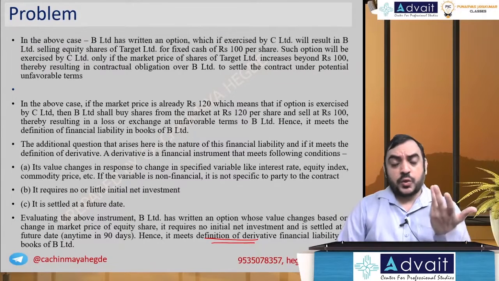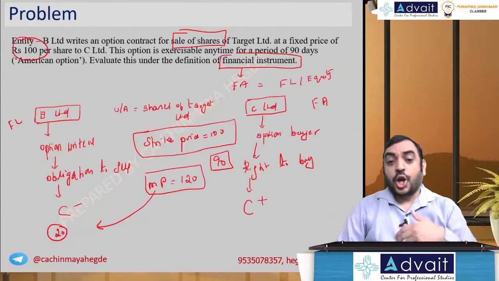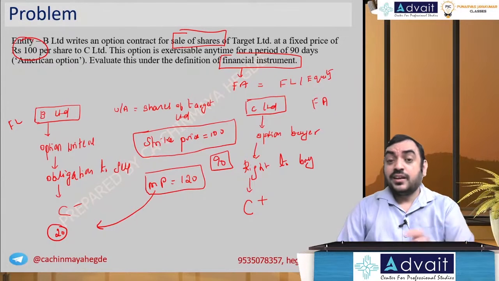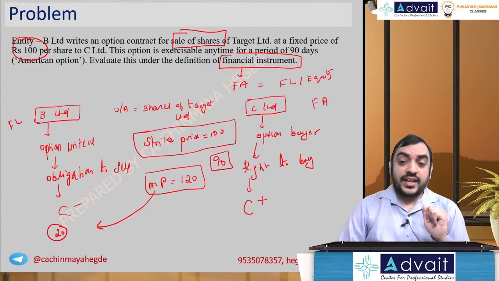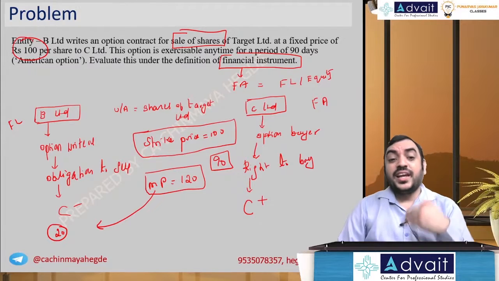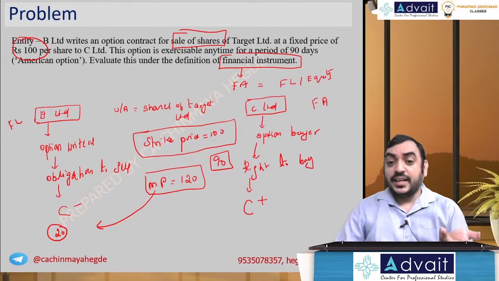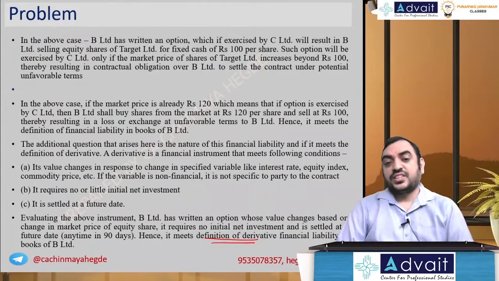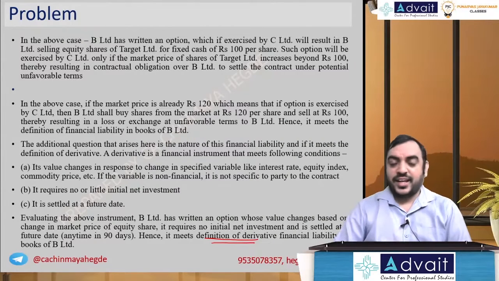And no initial investment, yes, you are not paying 100 rupees, you are dealing in premiums, which is minimal as compared to the underlying asset value, and to be expected at a future date, yes, anytime within 90 days, not settled today, anytime within 90 days. So all the definition of derivative is satisfied. Yes, it satisfies the definition of a derivative.